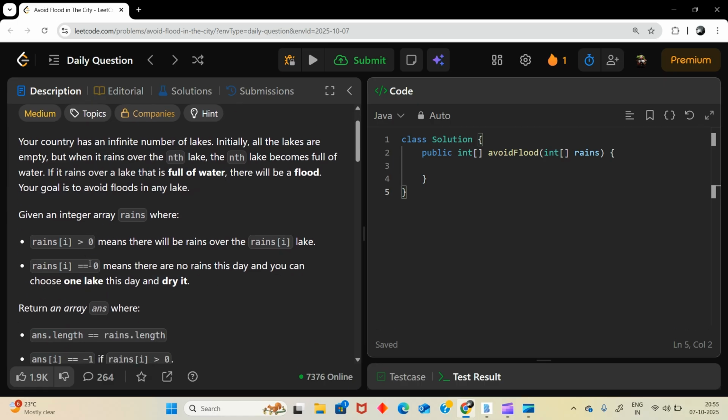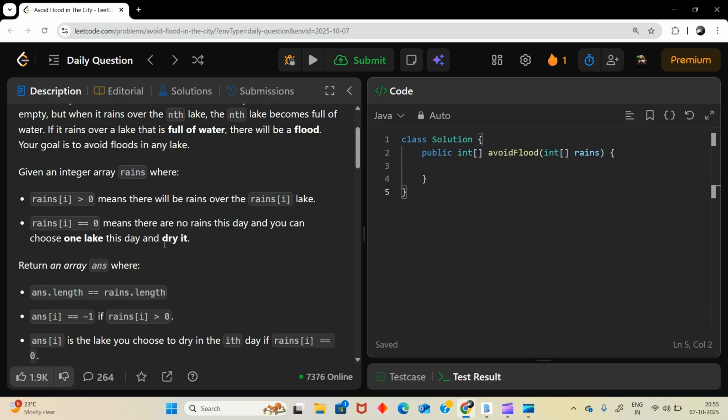Given an integer array rains where rains of i is greater than 0 means there will be rains over the rains of i lake. And if it is equal to 0, that means there are no rains this day and you can choose one lake this day and dry it.